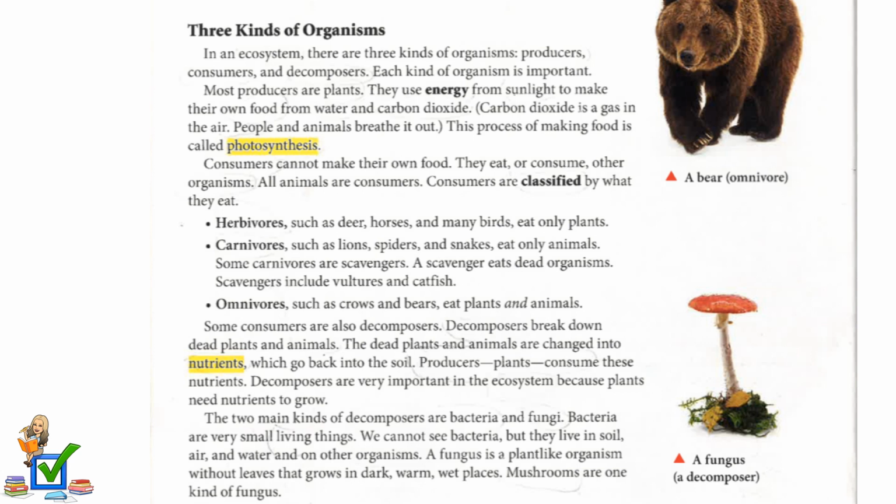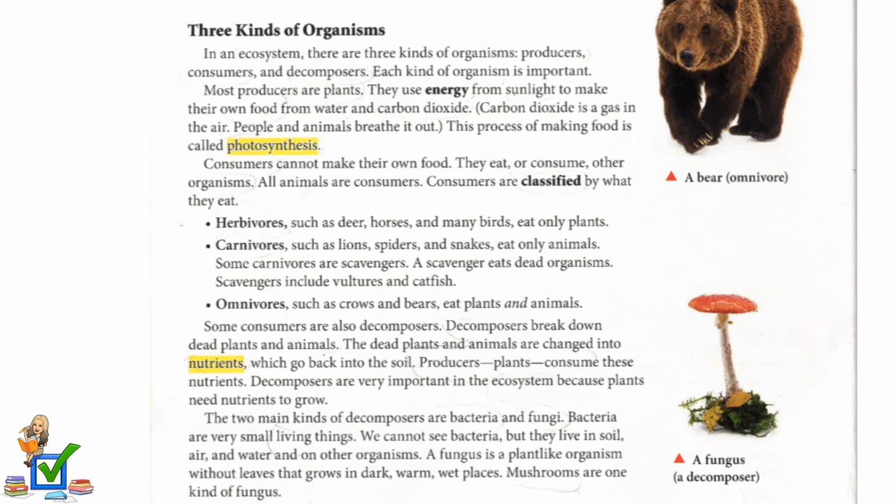Consumers cannot make their own food. They eat or consume other organisms. All animals are consumers. Consumers are classified by what they eat. Herbivores, such as deer, horses, and many birds, eat only plants. Carnivores, such as lions, spiders, and snakes, eat only animals. Some carnivores are scavengers. A scavenger eats dead organisms. Scavengers include vultures and catfish. Omnivores, such as crows and bears, eat plants and animals.